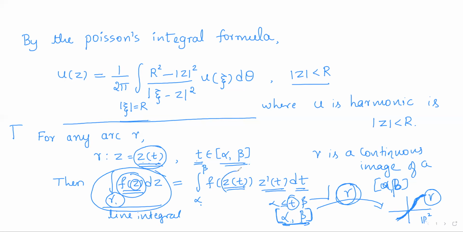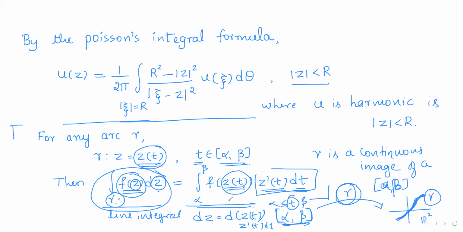So we have to integrate f of z of t into z dash of t dt, because here the variable was z, here the variable is t. So dz was there, but the points are z of t. So d of z of t means z dash of t dt. So this is called the parametric form of the line integral f of z dz over gamma.